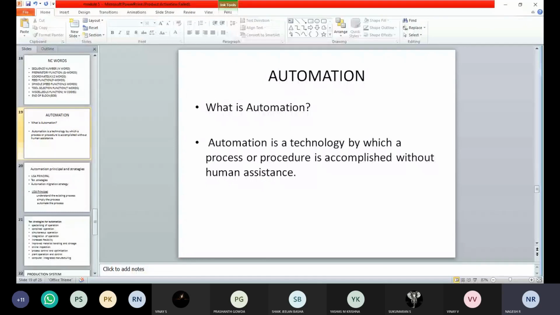To perform any task, a number of laborers or skilled operators were required, and it was taking much time to perform the operation. With the implementation of CNC machines, the labor is reduced, where 10 persons are replaced by one person. By implementing the CNC machines or automation, we perform the tasks.